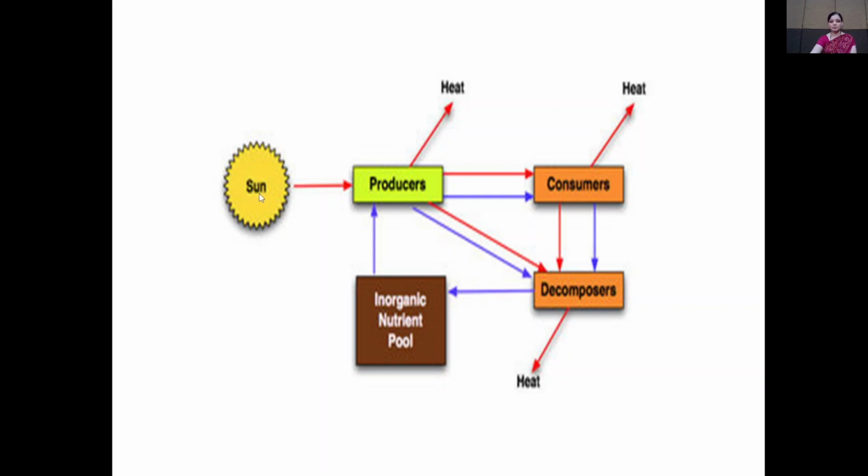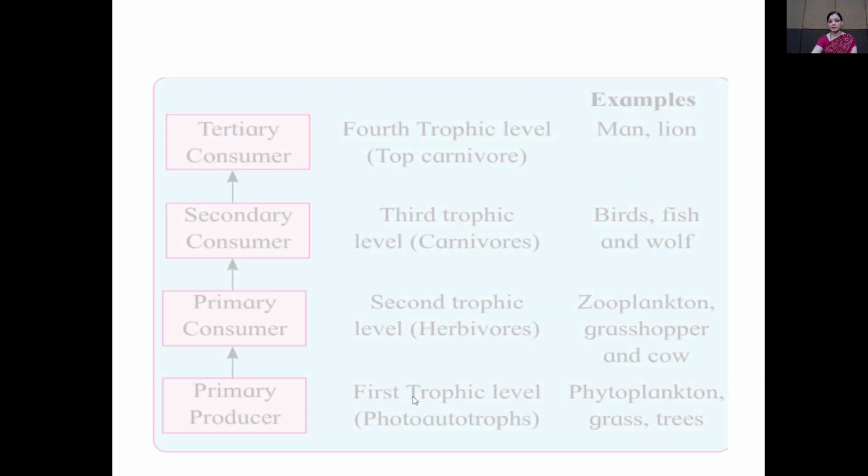So energy flows from the sun to producers, from producers to consumers, from consumers to decomposers, and finally the inorganic nutrient pool is formed. This is the diagrammatic representation of the energy flow.